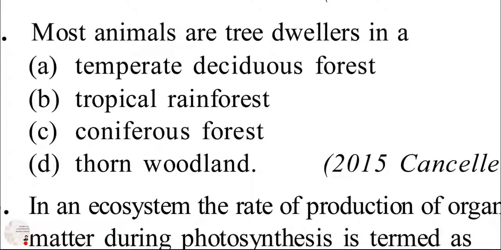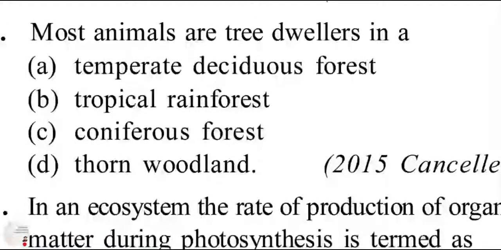Next is, most animals are tree dwellers in. If it talks about tree dwellers, the answer is tropical rainforest, because they have a very dense plant cover. They also experience a large amount of precipitation there, so the forest floor is always damp. Then many animals will be found in their arboreal habitats. Most animals found there are tree dwellers, as every space on the forest floor is occupied by vegetation.